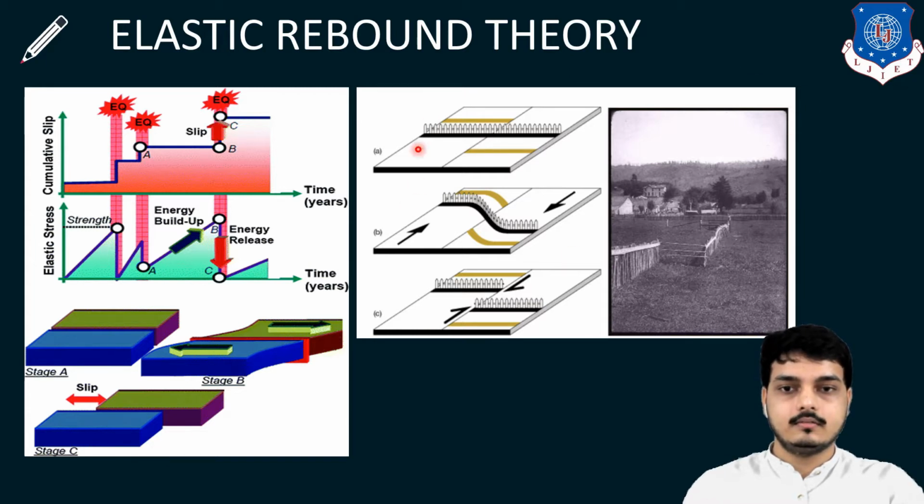Similarly, as I showed in the very first slide, a boundary, or say a fence, has been shown. This is a real representation over here. The fence was earlier in a straight line, and then two parts, or say two portions of the land, were moving apart. Then it became oblique and suddenly failed. So here you can see the failure of this particular fence, or say the fencing of the boundaries. So this was our elastic rebound theory.